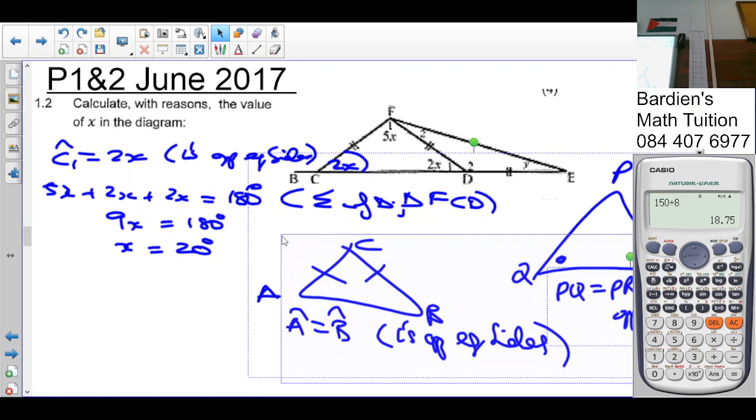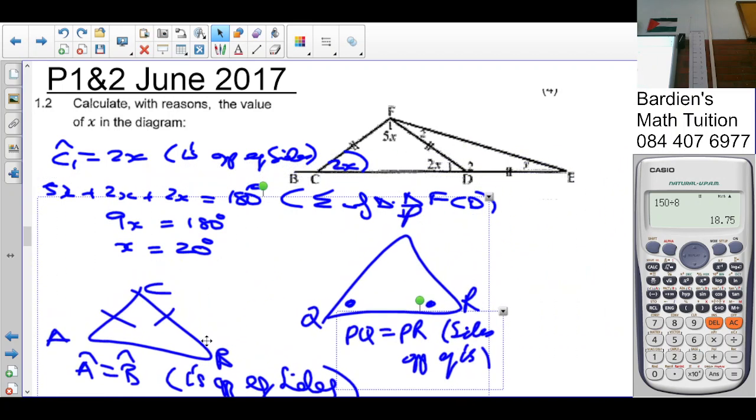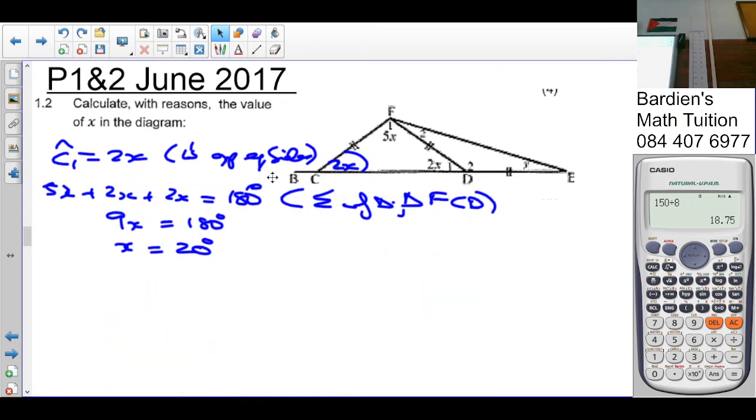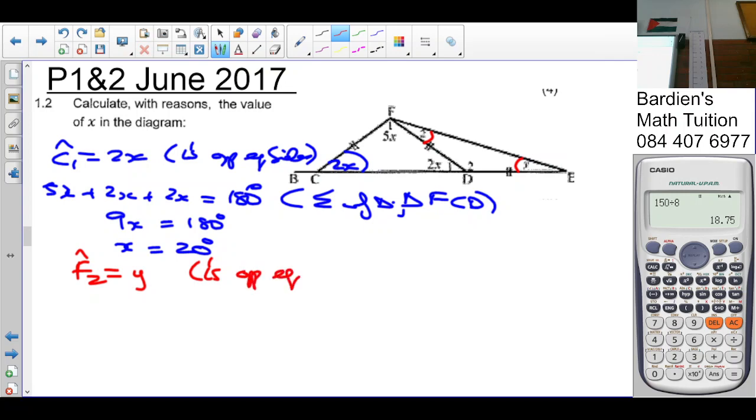Okay? Move it over just in case they couldn't see behind the calculator. I'm sure the idea was to calculate y as well. So as you can see here, that is y and this is y, not so? So F2 is equal to y. Reason? Angles opposite equal sides.